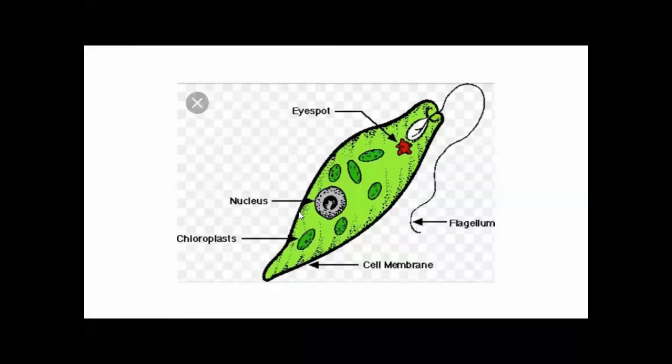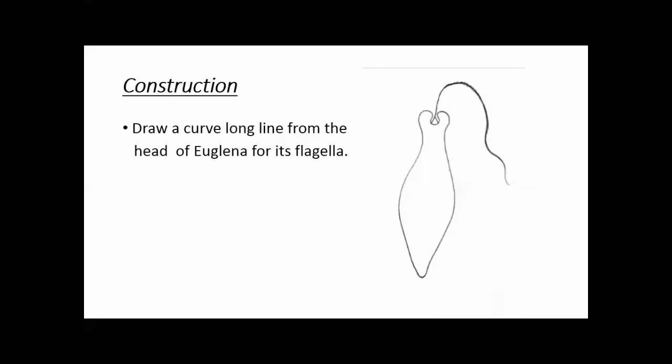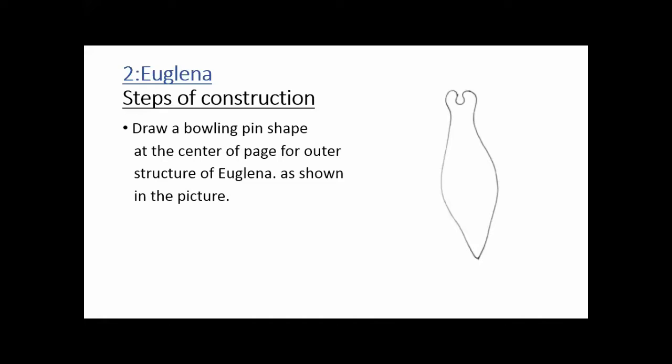Now students, it's time for the procedure, how to draw the euglena. Draw a bowling pin shape. As I said, draw a bowling pin shape which has a groove at the upper side of the diagram at the center of the page for the outer structure of euglena. As shown in the figure, it is pointed at the lower side and broader at the upper side, and it is curved in the middle, and there is a groove on the upper side. Take a screenshot of this slide, students.